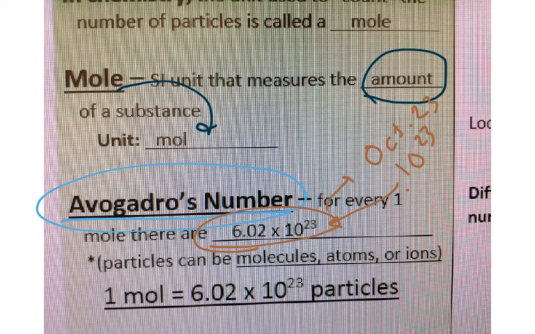What chemists have determined is that this specific number of molecules, atoms, or ions represents a specific number of characteristics, such as a volume, an amount of 6.02 times 10 to the 23rd particles, or an amount of mass too. So whenever I say a mole, once again, it equals 6.02 times 10 to the 23rd. You do need to have this number memorized.